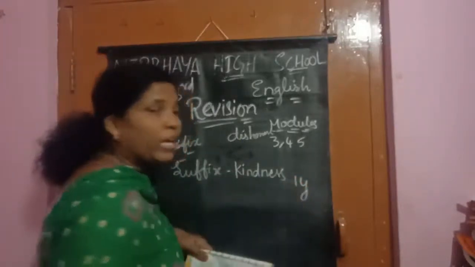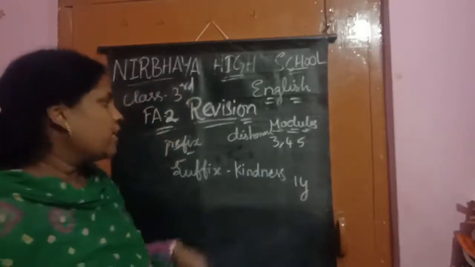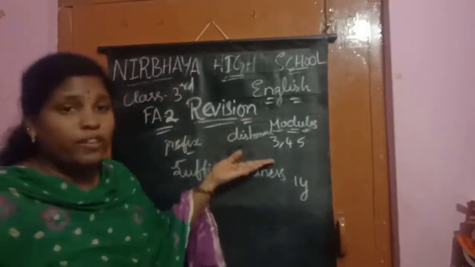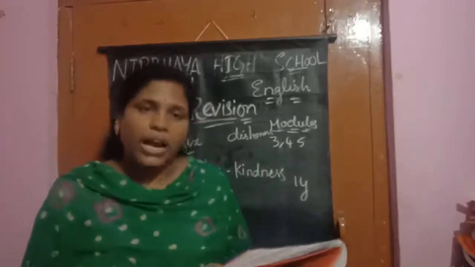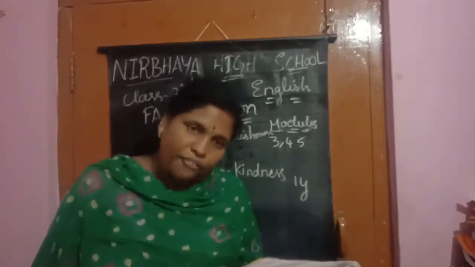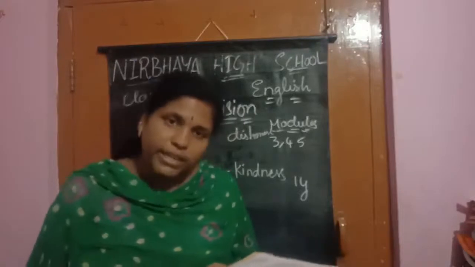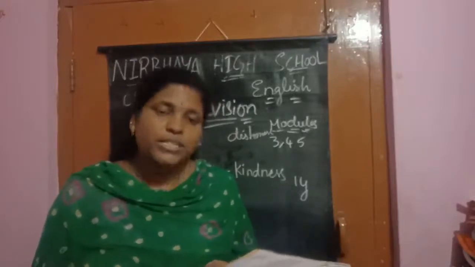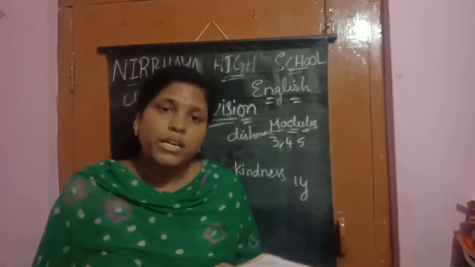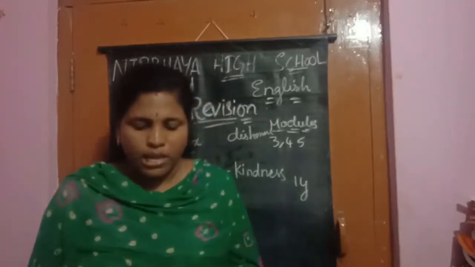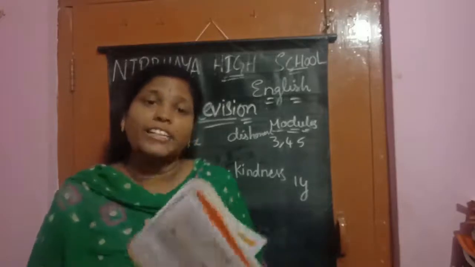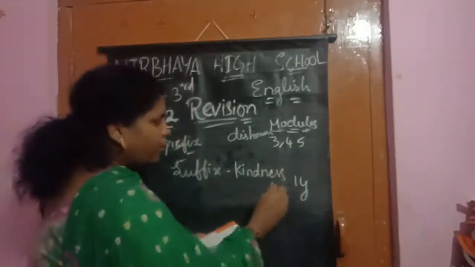We are having so many prefixes and so many suffixes. Prefix means at the beginning of the base word. Suffix means at the end of the base word. Understand, children? Kindness, kindly. Softness, softly. Neatness, neatly. Freshness, freshly. Cleverness, cleverly. Honestness, honestly. And coming to 2.2, here said full and shun. What it is, children? Full and shun.